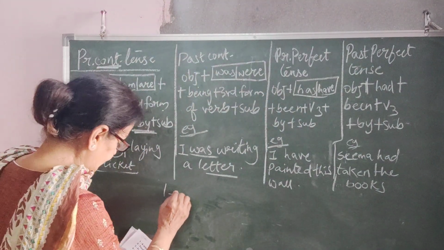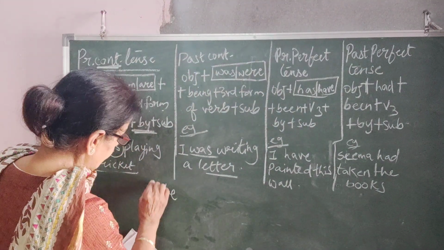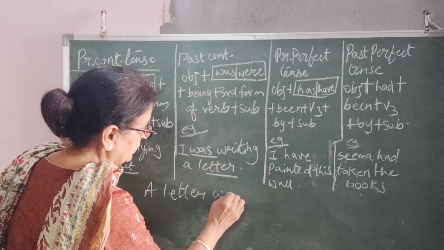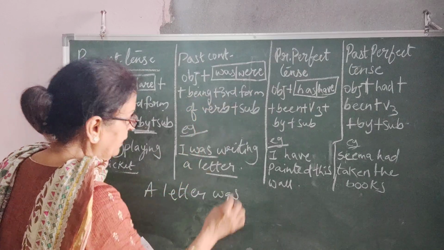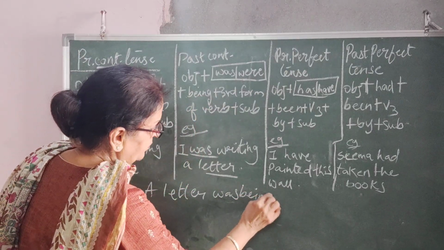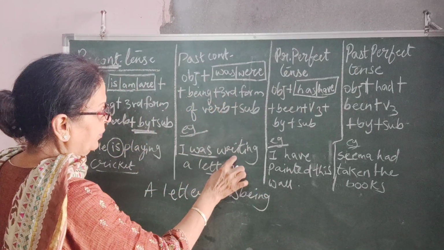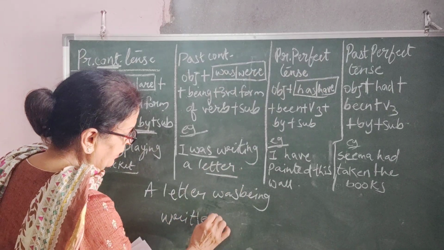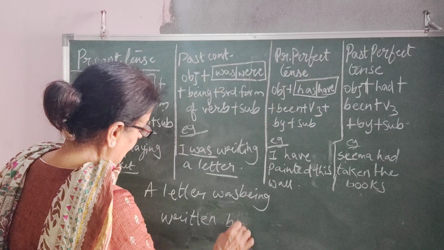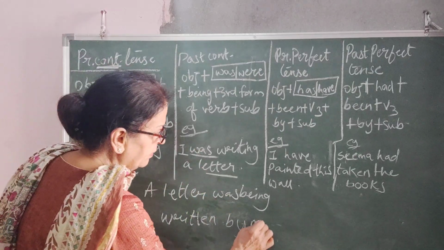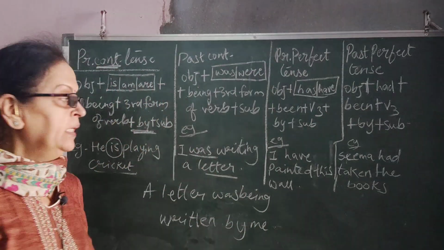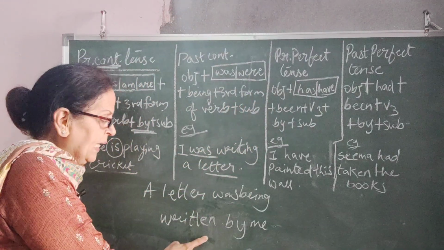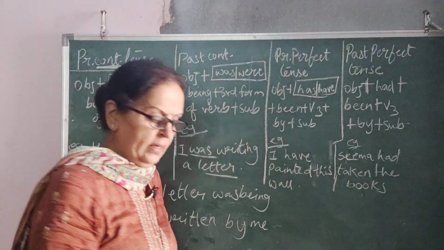So letter, a letter was being, third form of verb, written, writing, written by, I becomes me. See, if you follow this rule, keep in your mind, the answer is absolutely correct.